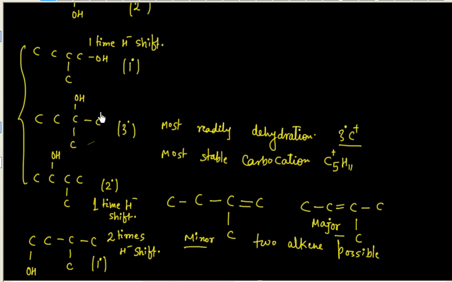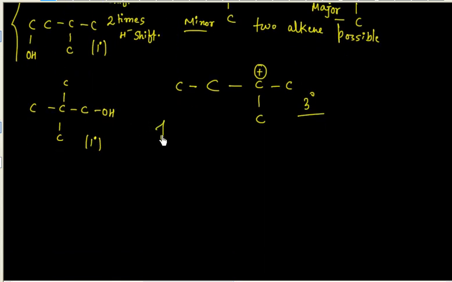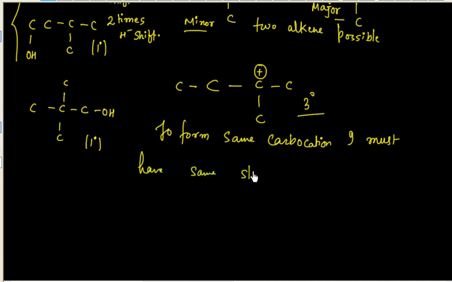Of course this one will give you one hydride shift, this will also give you one hydride shift. And now in this case a skeleton is also same because this also has one carbon in the branch. So to form same carbocation I must have same a skeleton. That is important. I must have same a skeleton.